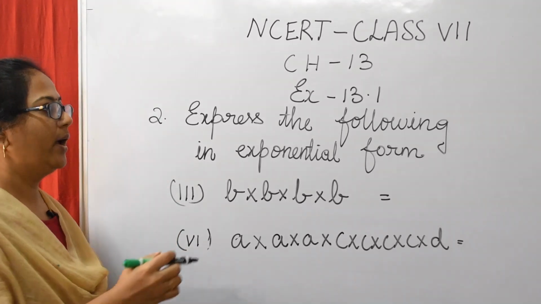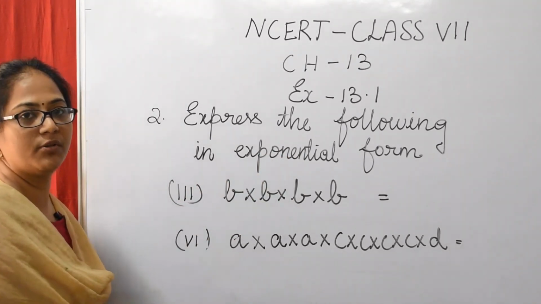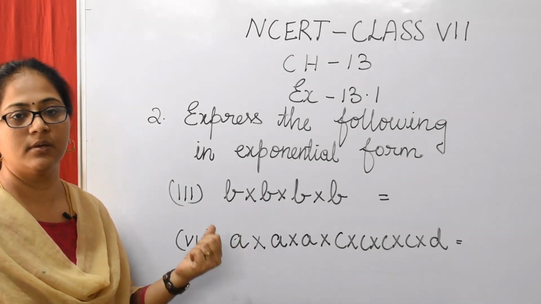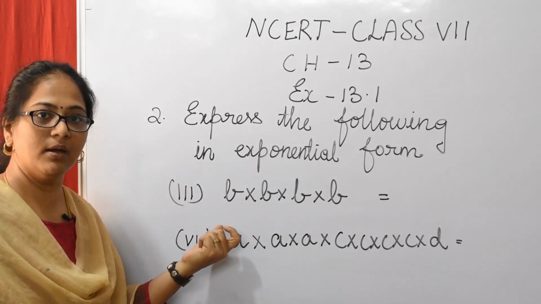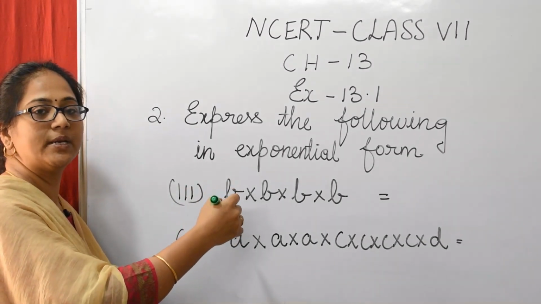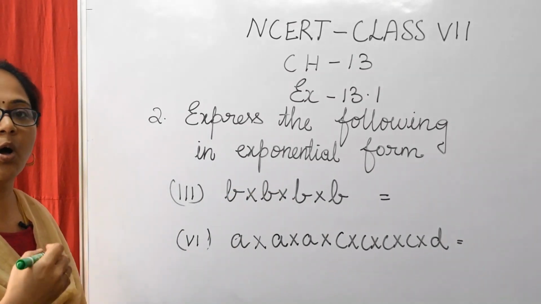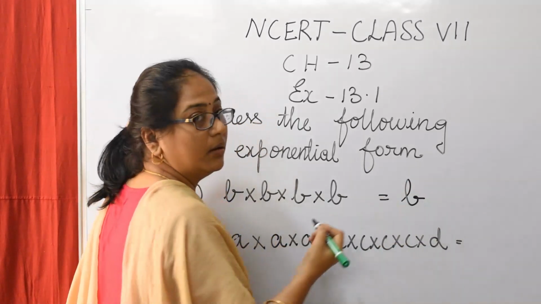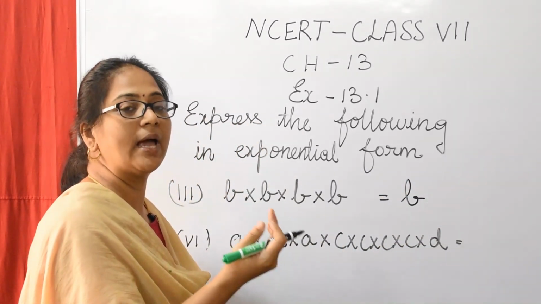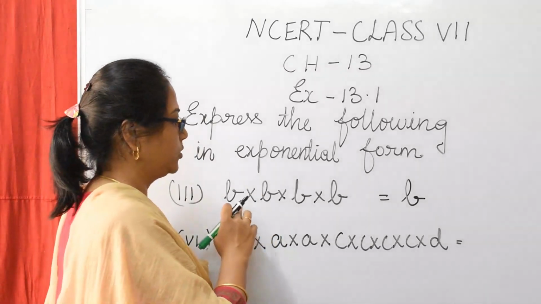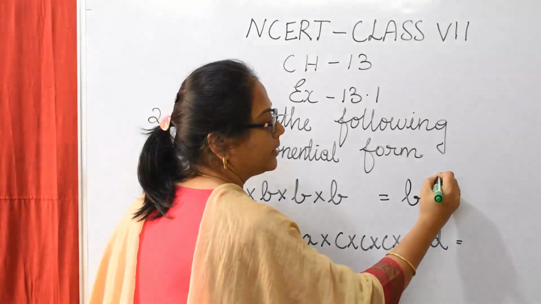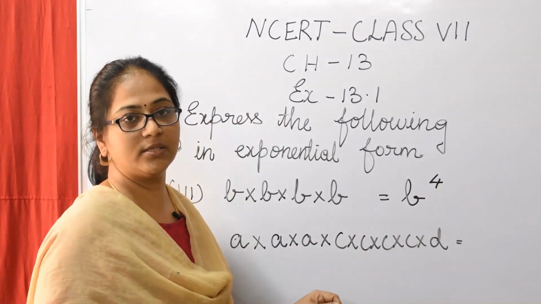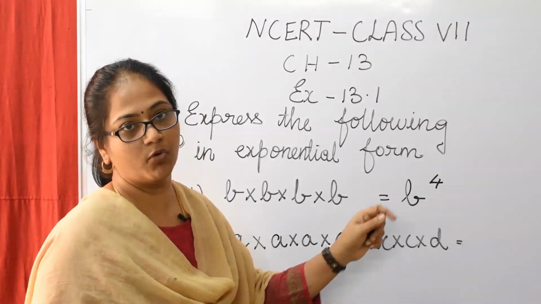Now question number 2. Express the following in exponential form. B has been repeated 4 times, so the base will be B. Understood? Now, how to express it? B is the base number and it is repeated 4 times: 1, 2, 3, 4 times, and that is going to be the power. So, B to the power 4. Understood, students? B to the power 4.